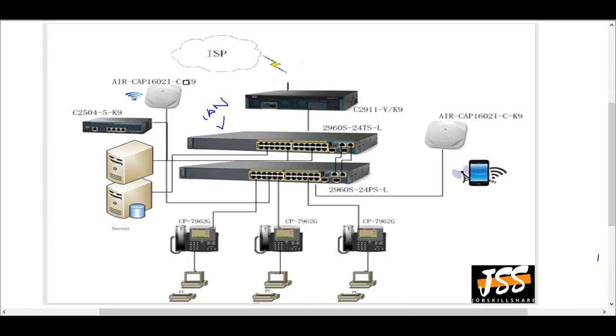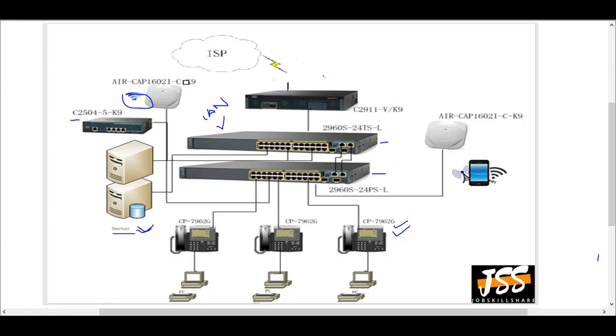You can see over here we have a switch, a 2960 Cisco series switch. 2960 is a model, a 24 port Cisco switch which is connected to another switch, and all the endpoint devices like Cisco IP phone 7962 is connected to a switch. Your servers are connected to a switch. Your Cisco 2500 series wireless controller is connected to a switch. Your access points in your network are connected to a switch. All the devices are connected to a switch in your local area network. So it means that in this segment, all the devices are connected to a switch in the local area network.